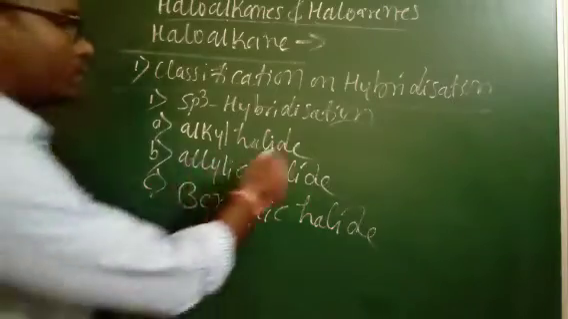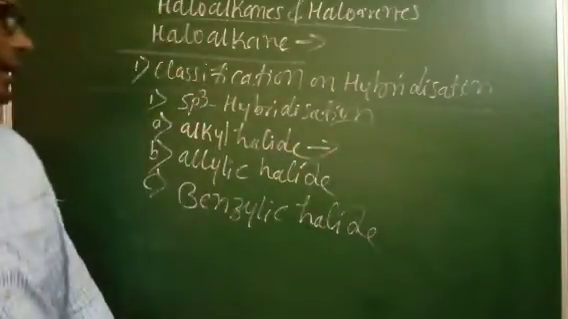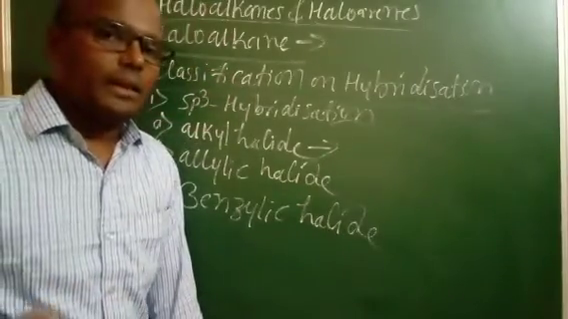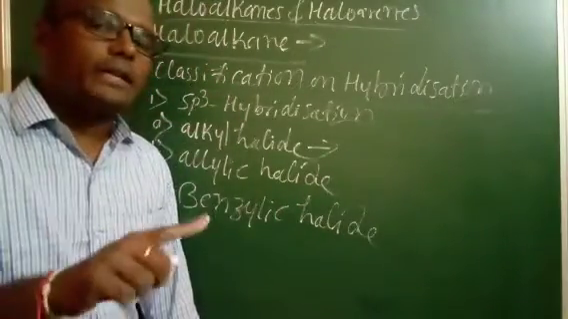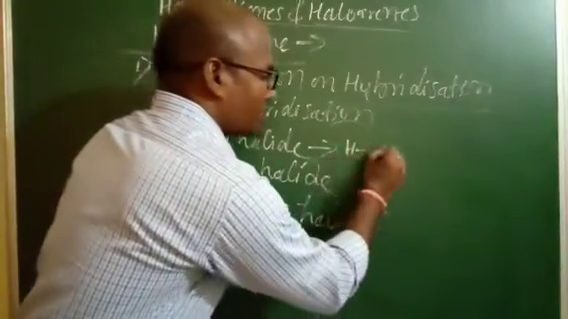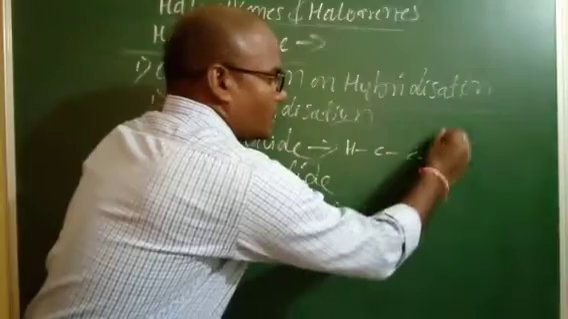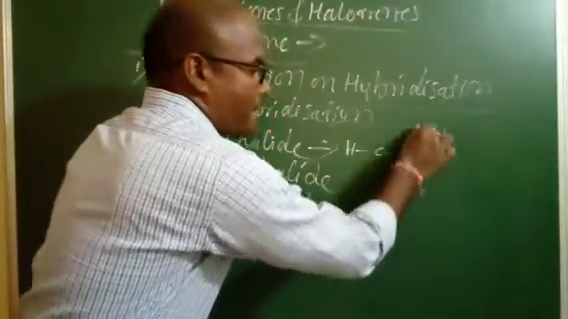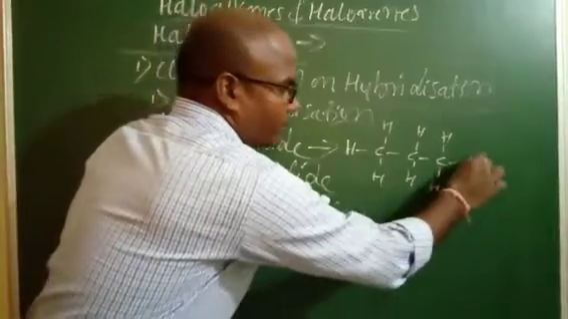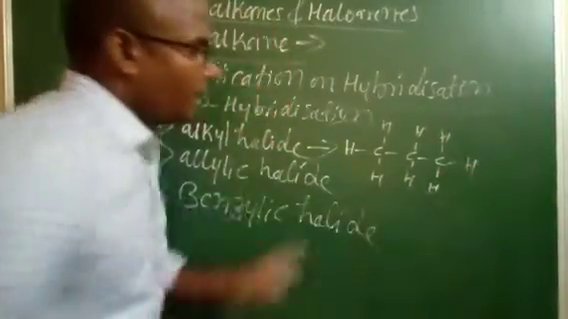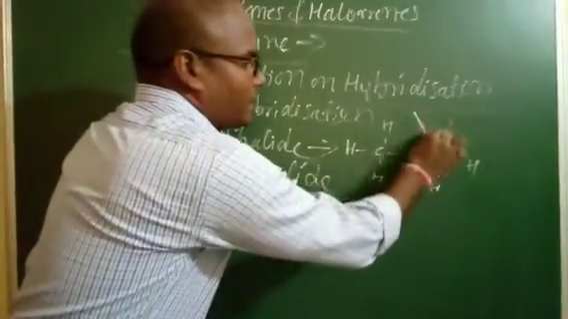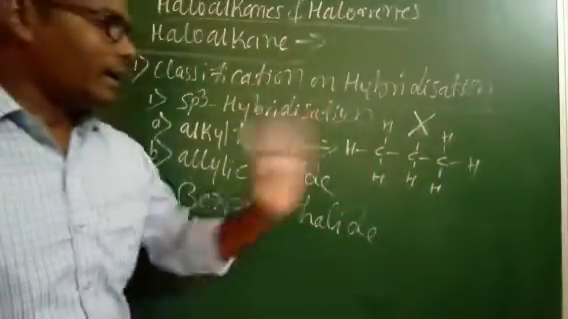Right. So let's discuss what alkyl halides are. An alkyl halide means it is only the alkane chain, where one hydrogen atom is replaced by a halogen. That is called an alkyl halide. For example, this is an alkyl halide. In this alkyl halide, you can take any one hydrogen, and any one hydrogen atom is replaced by the halogen atom. That is what we call an alkyl halide.